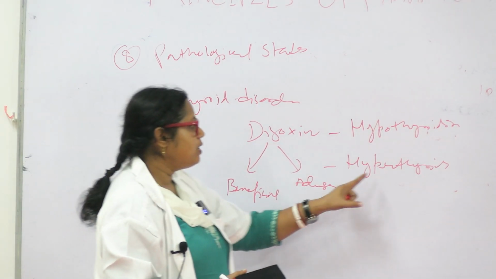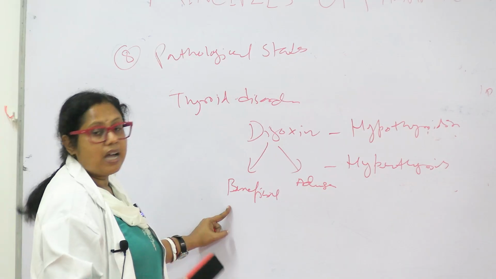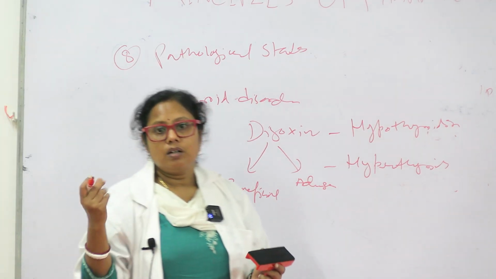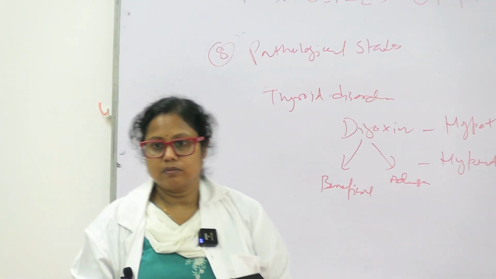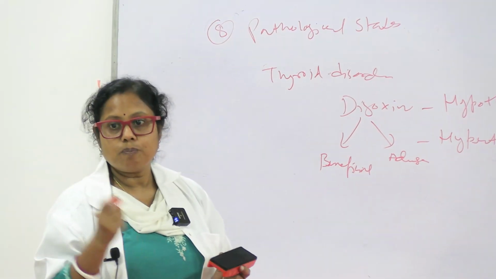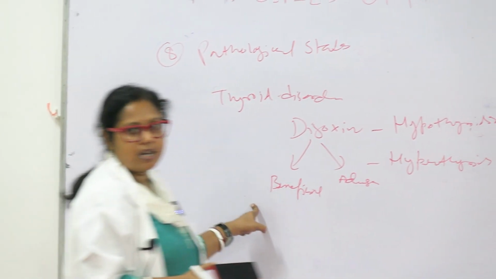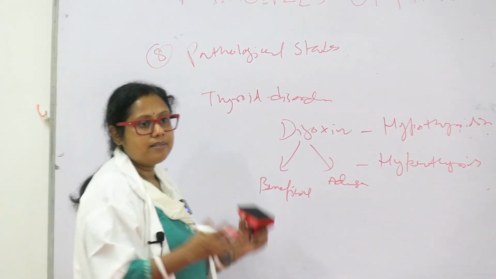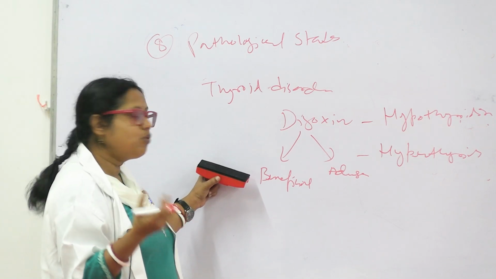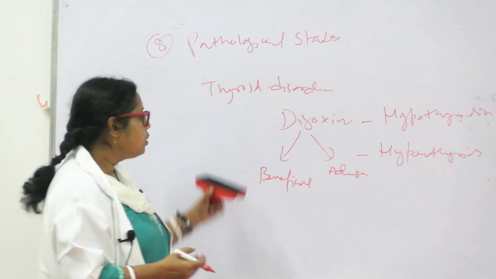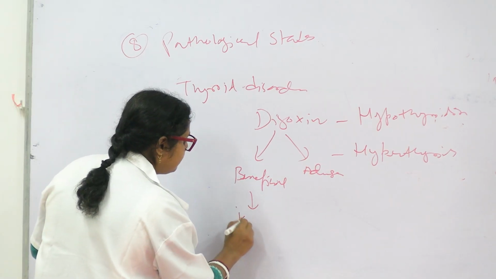So in hyperthyroidism, their beneficial effect is reduced, means the inotropic action, the action of pumping the blood. In heart failure, the heart fails to pump the blood. So you give digoxin, it has inotropic action. Inotropic means it has the effect on the heart to pump more blood. So this beneficial effect, inotropic effect is decreased.